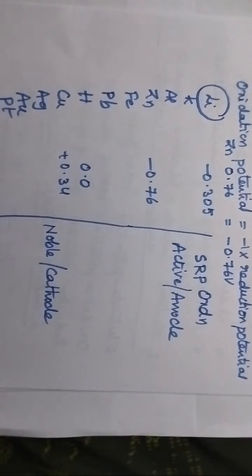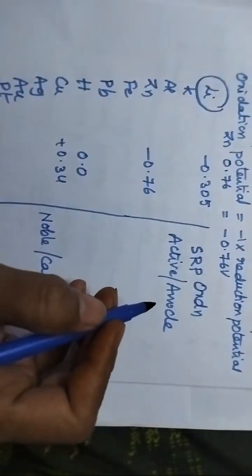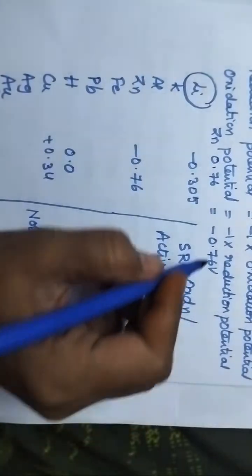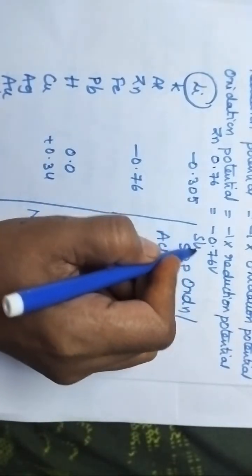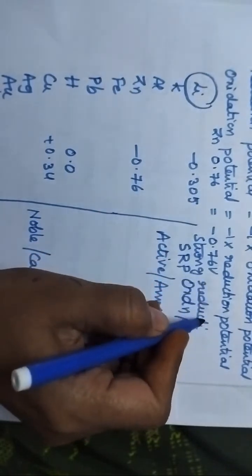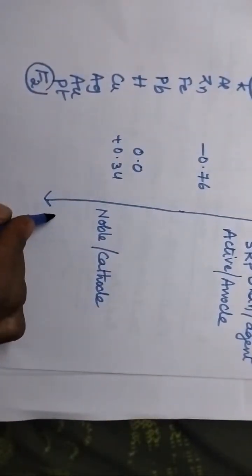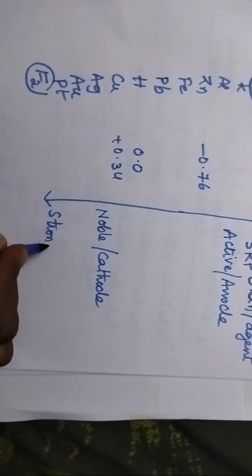Fluorine is present at the bottom and has greater tendency to undergo reduction. Hence lithium acts as a strong reducing agent, while fluorine acts as a strong oxidizing agent.